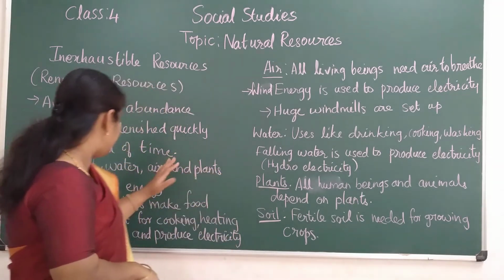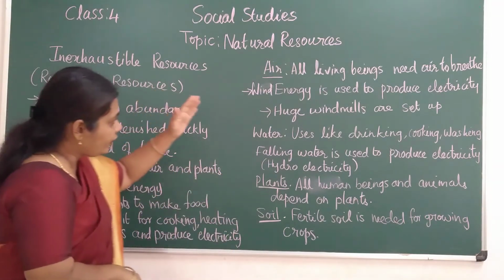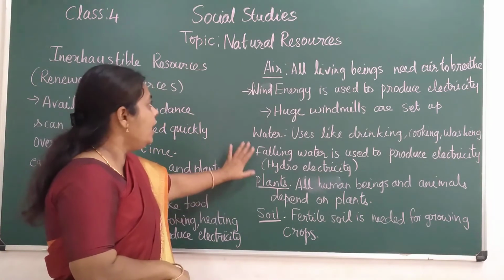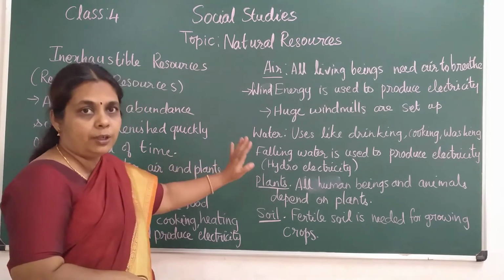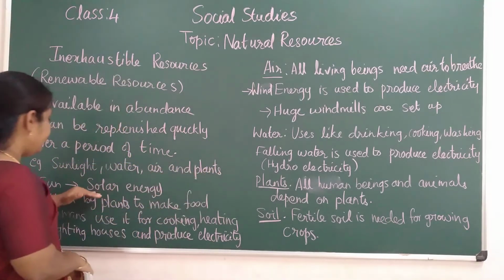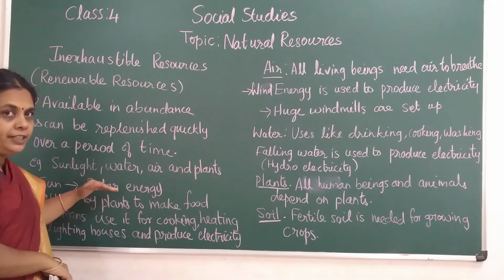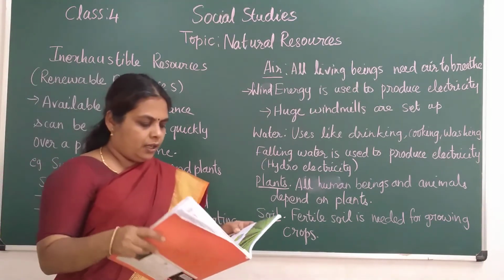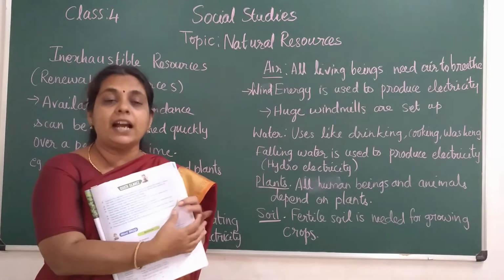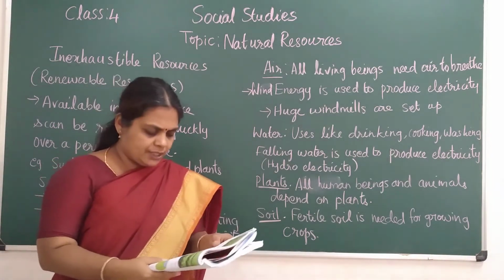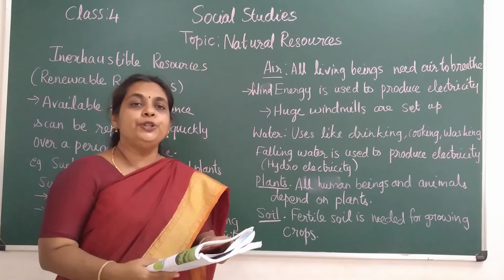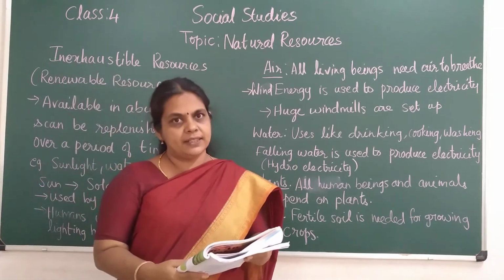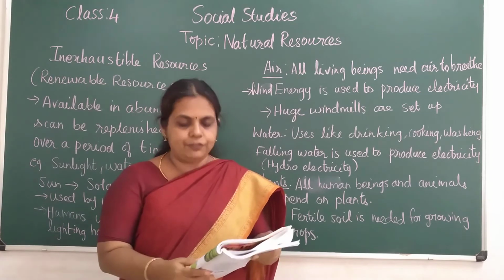We should save water, soil and all, children. We should not pollute air, and we can make maximum utilization of sunlight, children. Some things are given for conservation. Conservation means how we can use these resources reasonably or carefully.